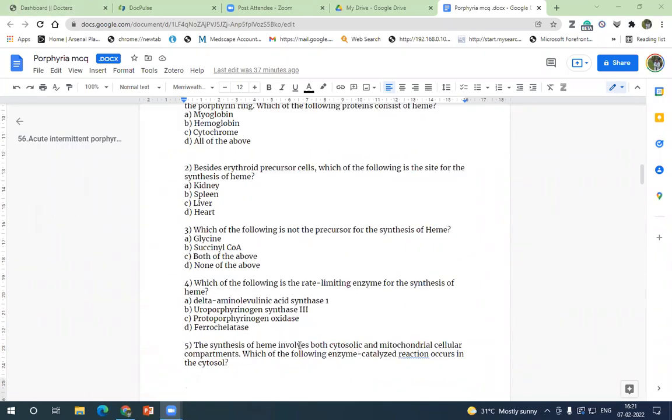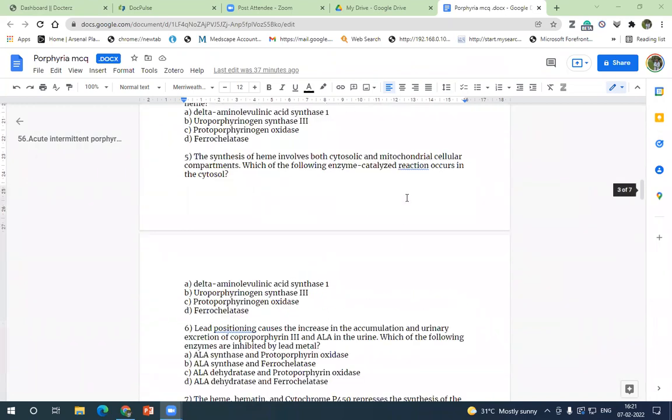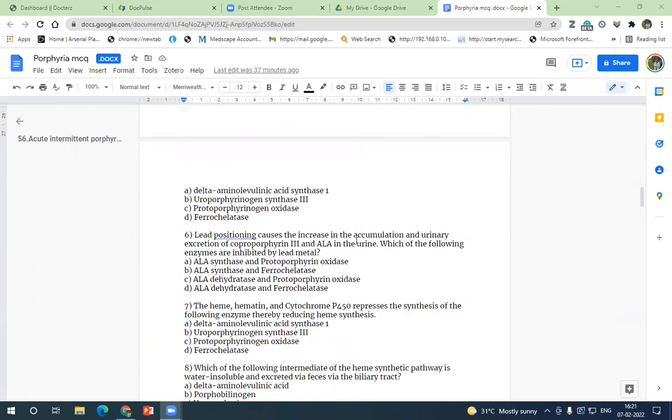Okay, is it clear till now? So you won't confuse with mitochondrial enzyme or cytoplasmic enzyme. Okay. So lead poisoning. So without even seeing the answer, you should be able to tell. So lead acts on which enzyme? Lead poisoning causes increased accumulation and urinary excretion of coproporphyrin 3 and ALA in urine. Which of the following enzymes are inhibited? So there are two enzymes that can be inhibited by lead. So which are the enzymes?